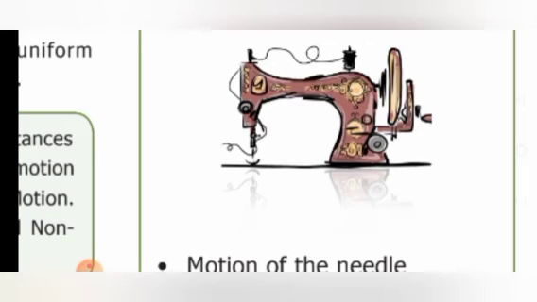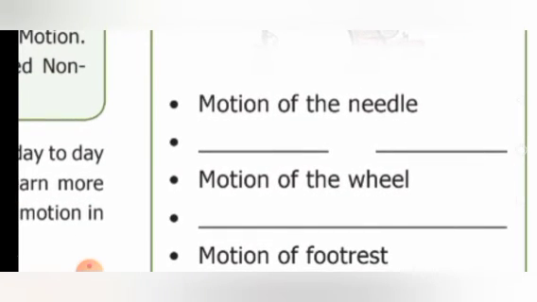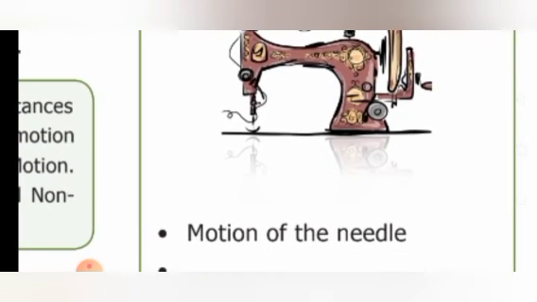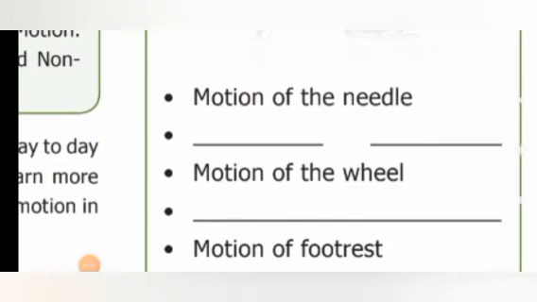Then what is the next question? The next question is the motion of the wheel. Also, we can give another type of motion for the needle. It is a periodic motion, no? At a particular time interval, the stitching process goes on. So it is an example for periodic motion also.